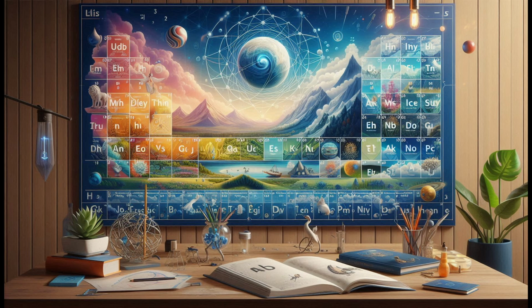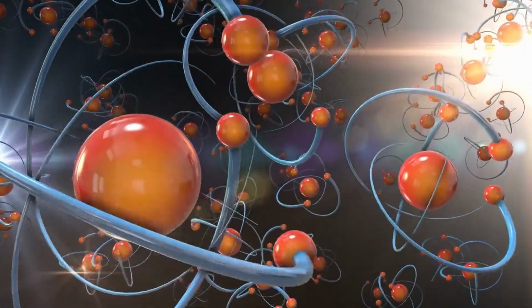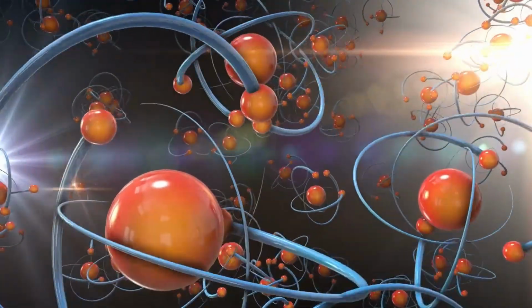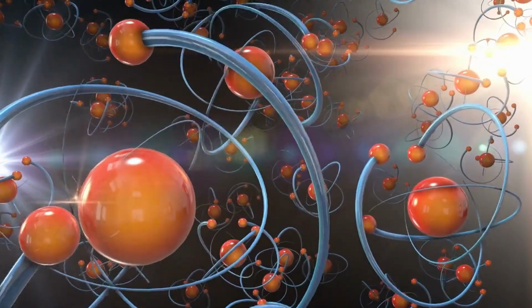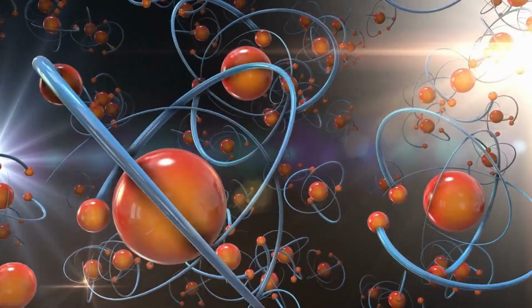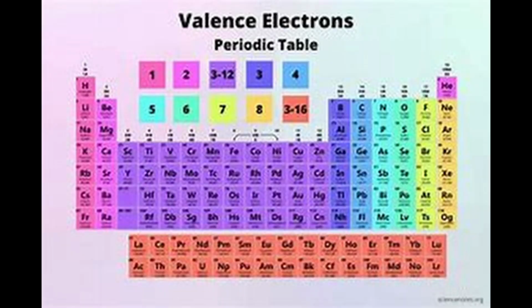In simple words, all the elements in a period have the same n value at the valence shell. For example, the value of n in the first period is 1 and for the second it is 2, and this trend continues till the last period. In another way, we can also predict the period of an element by its valence shell. If the valence shell of the element is K, then it belongs to the first period.